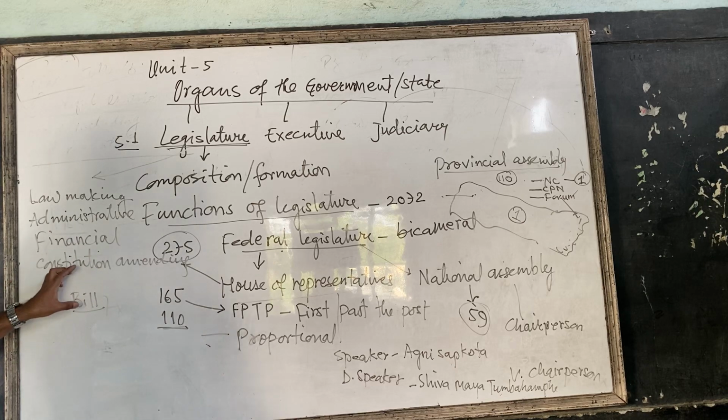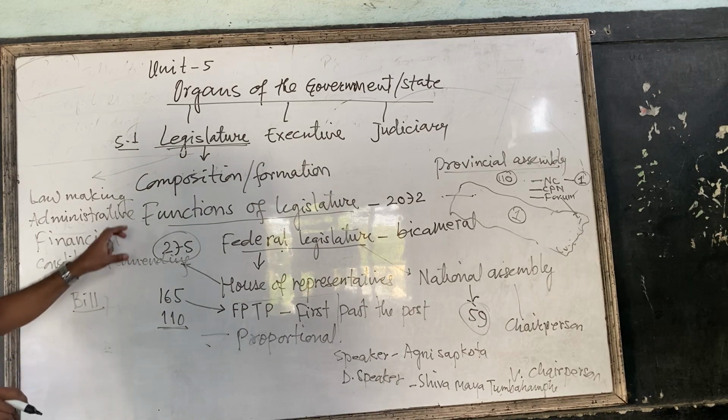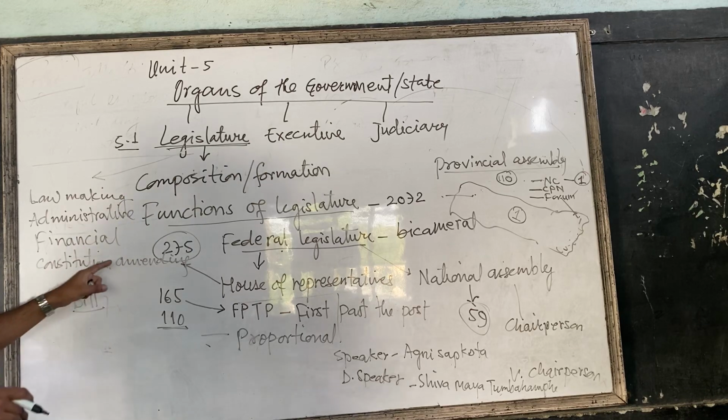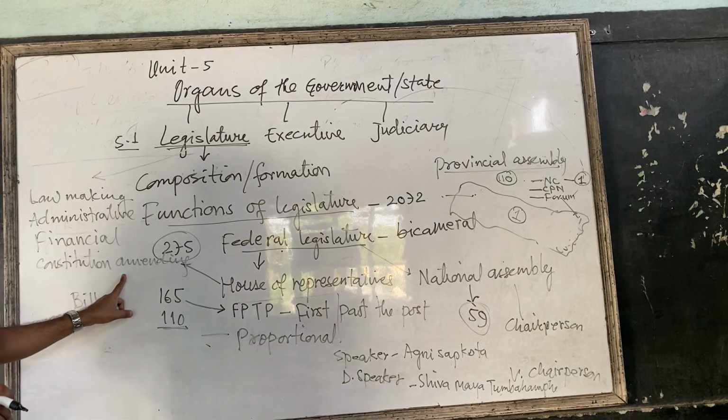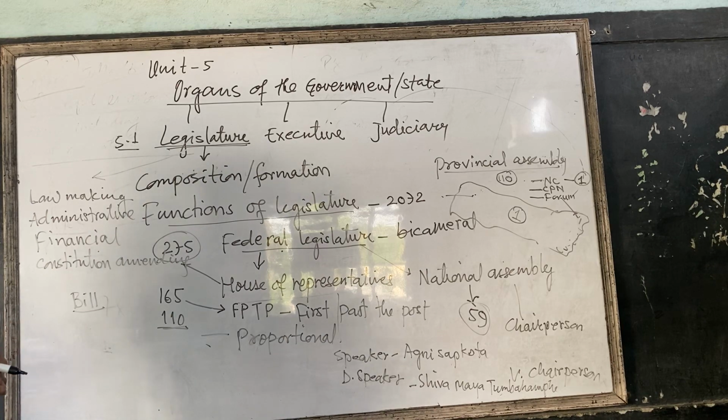A bill is a draft proposal presented by any member of parliament in the House of Representatives, and this bill is discussed among the members of the House of Representatives. If necessary, the bill is amended, and after amending, it is passed by the House of Representatives and sent to the President for approval. When the President assents to the bill, when the President approves the bill,